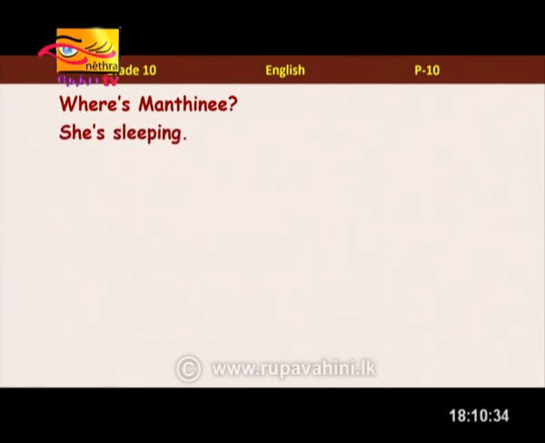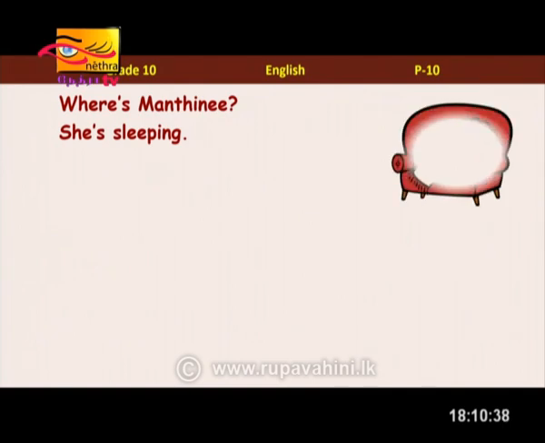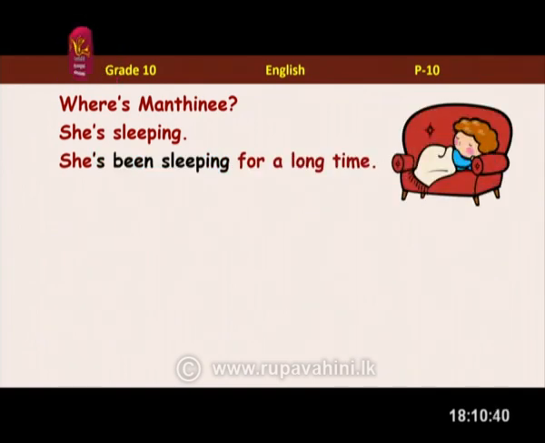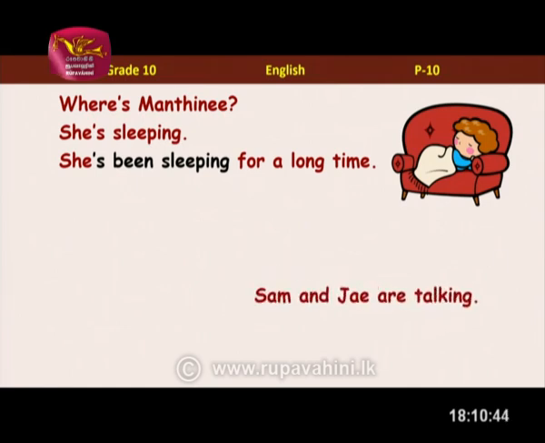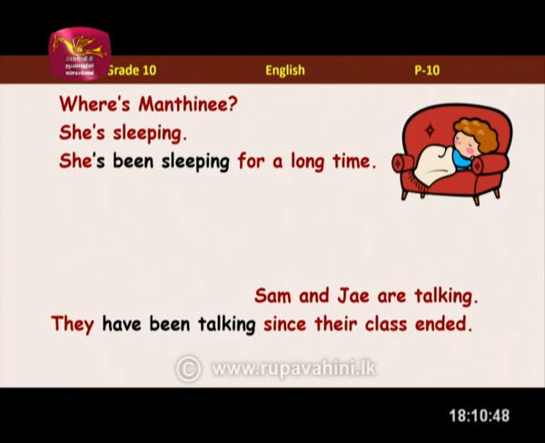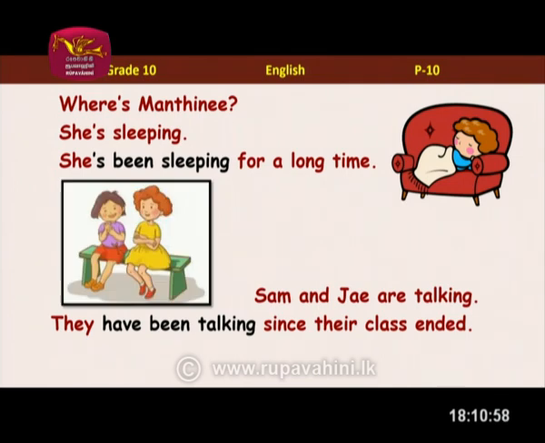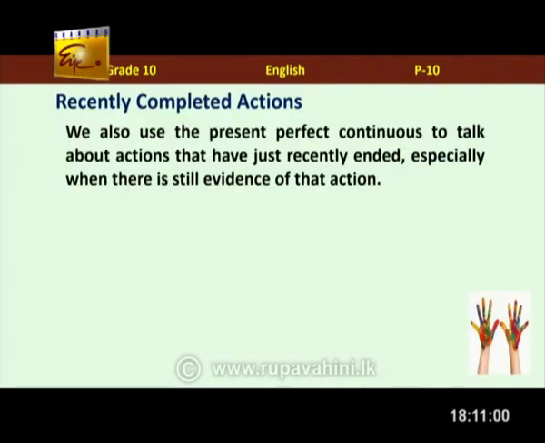Now, another one. Where is Mantini? She's sleeping. So that means she has been sleeping for a long time. Sam and Jay are talking. They have been talking since their class ended. Something that they started in the past but still happening, they use present perfect continuous. Chatterboxes, I guess. Yes, they are.